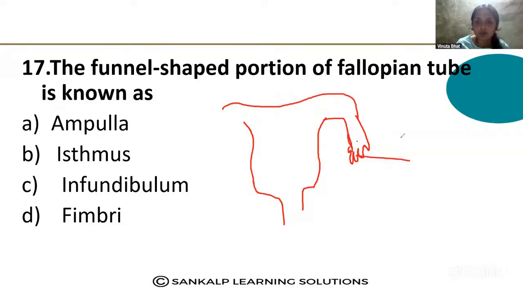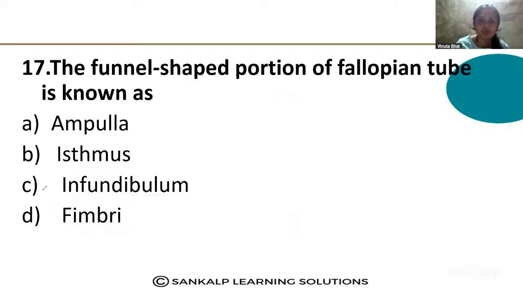The funnel shape is the infundibulum. Then this narrower part is the isthmus, and this is the ampulla. So the funnel-shaped structure of the fallopian tube is the infundibulum.